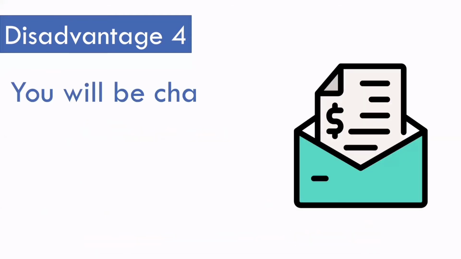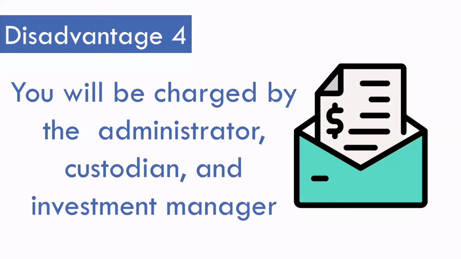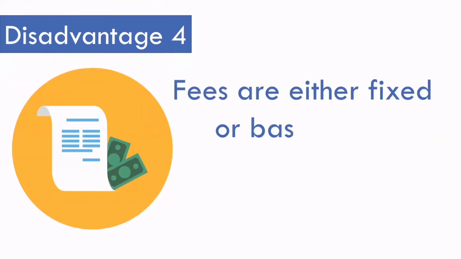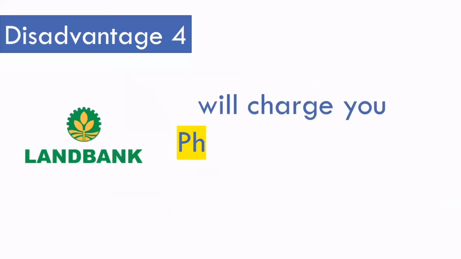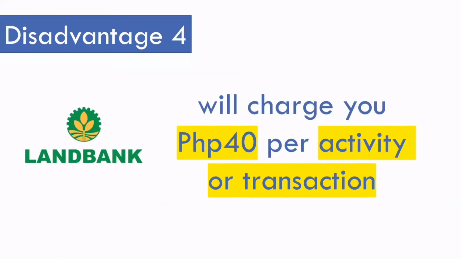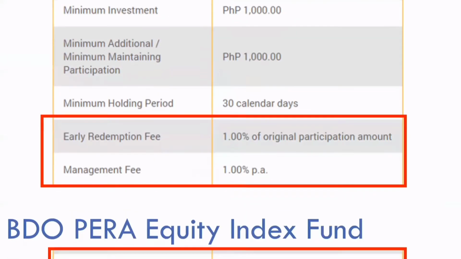The last disadvantage is there are fees involved. You will be charged by the parties involved, such as the administrator, custodian, and investment manager. Fees are either fixed or based on a percentage ranging from 0.5% to 1.5%. For example, as the cash custodian of BDO, Land Bank will charge you 40 pesos per activity or transaction. If you invest in BDO PERA Equity Index Fund, the management or trust fee is 1%, and the early redemption fee is also 1%.